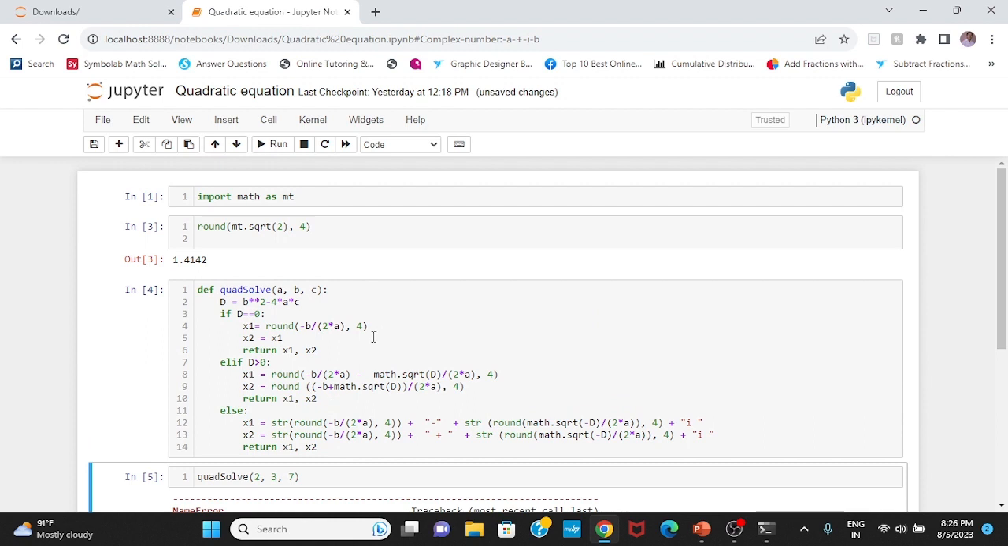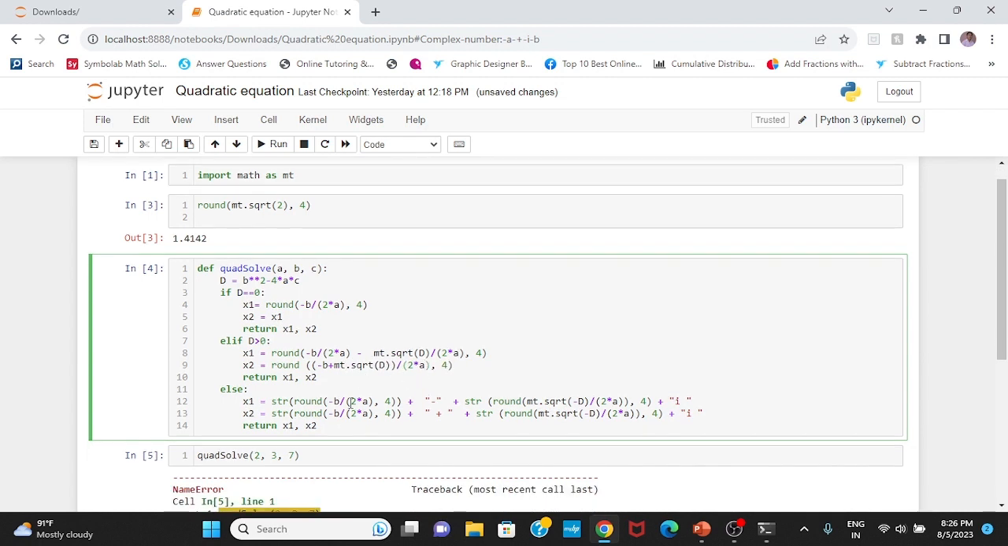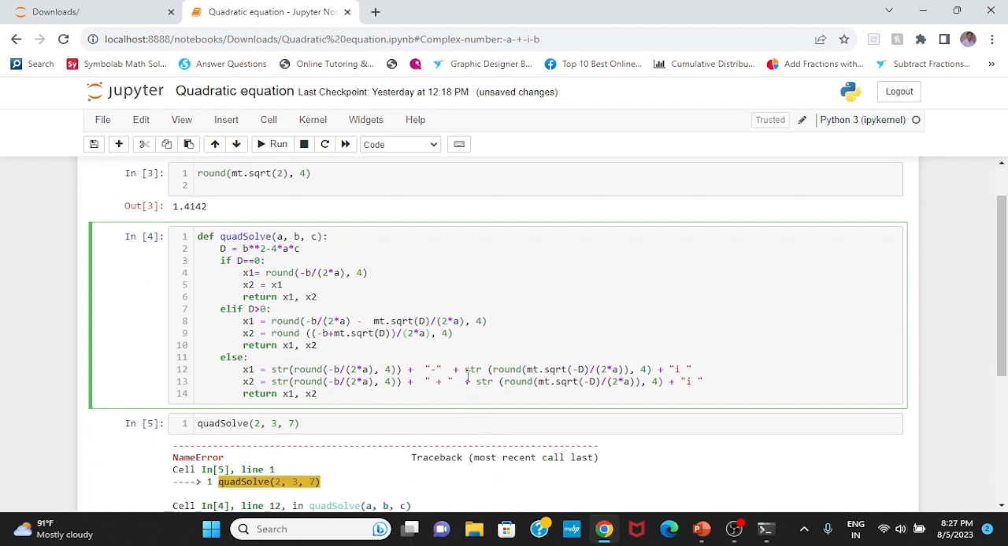So it says empty is not defined. So I should use empty instead of math. I will use empty everywhere because I have imported math as empty. Okay, and here I have used empty now. Now I will run it.